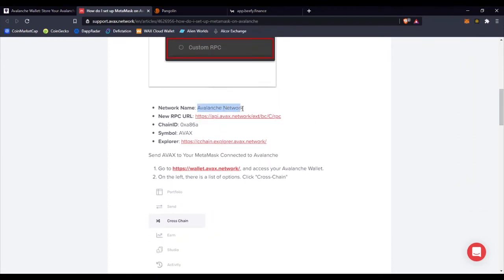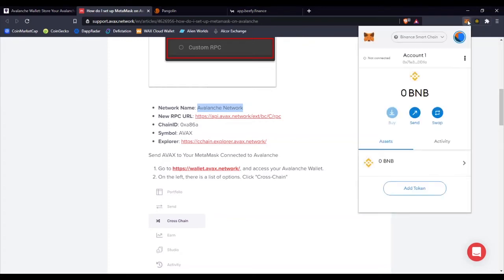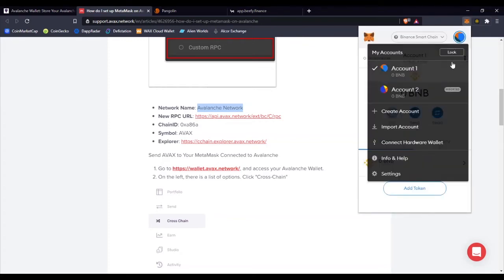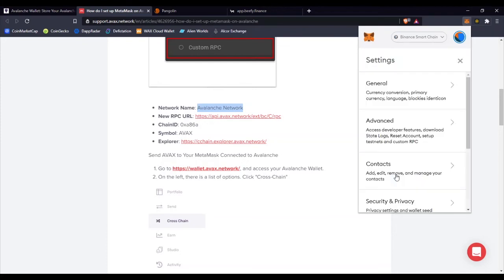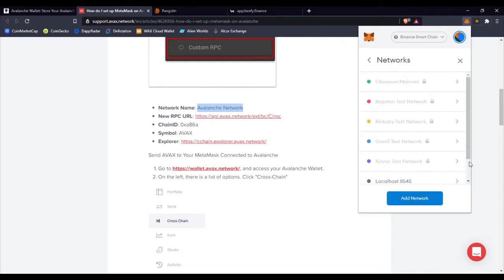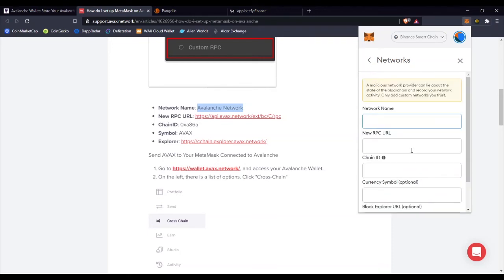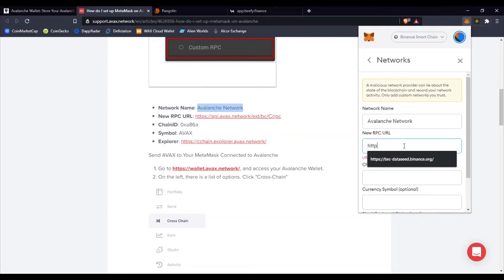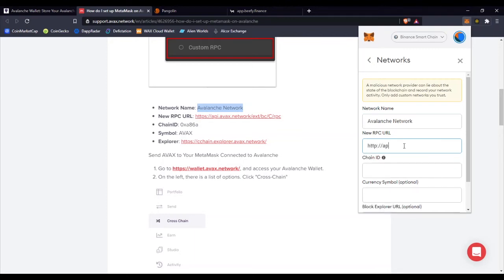Here we can see the settings. Add custom network. Okay, perhaps I have to write it. AVAX network.